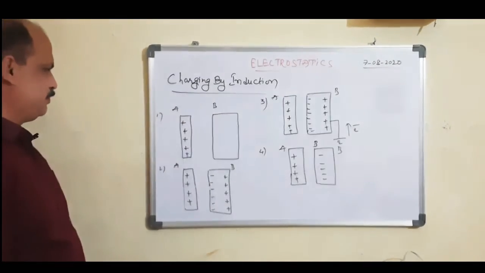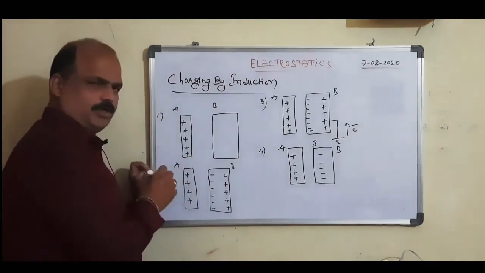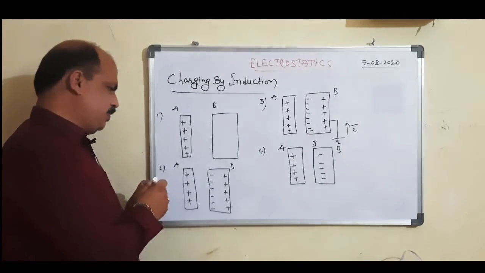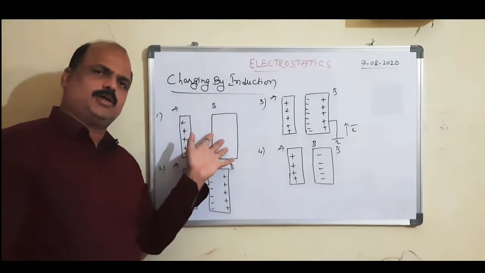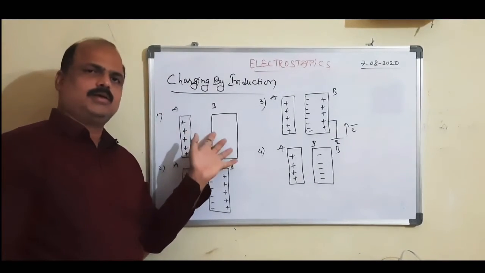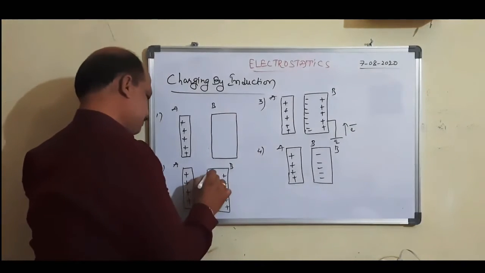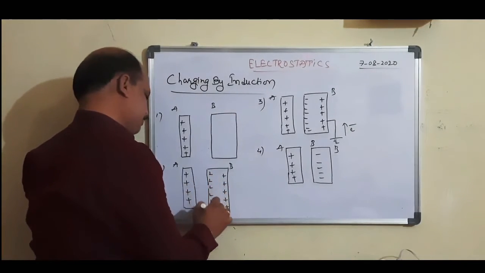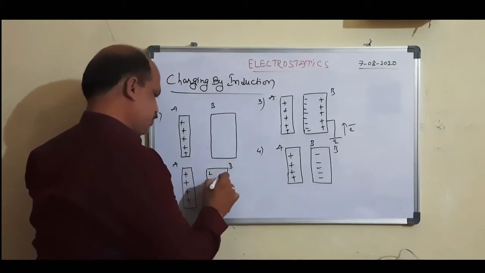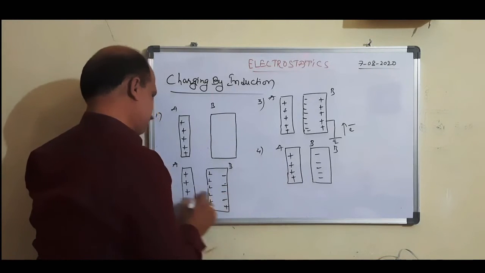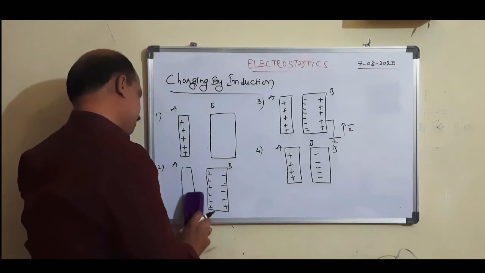For example, if we bring a negatively charged body near, then what happens here? In the uncharged body B, charge separation takes place. Here positive charge is developed and here negative charge is developed.